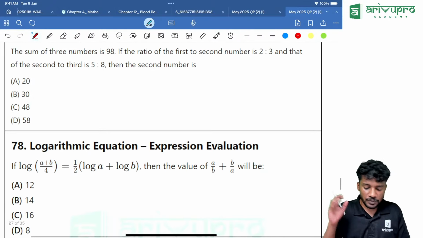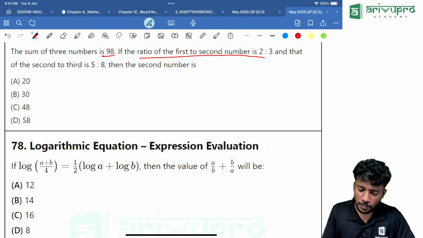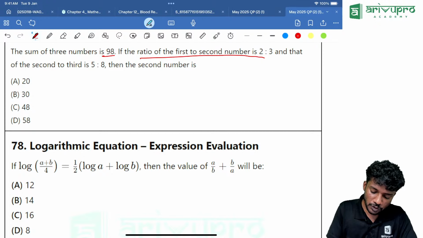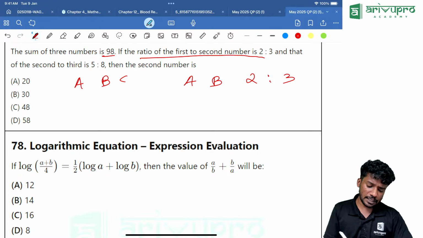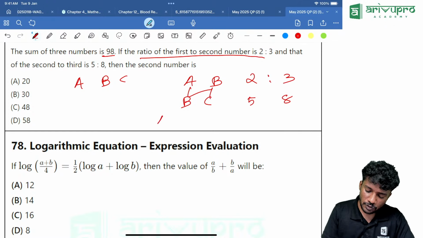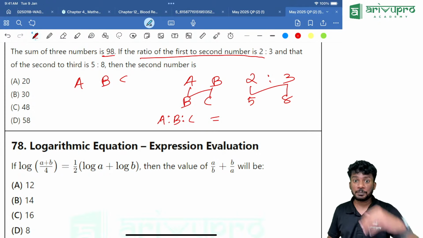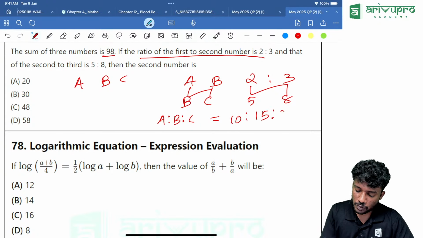Now, next one. The sum of the three numbers is 98. If the ratio of the first and second number is 2:3, that means let the numbers be A, B, C. Now they are telling A is to B is 2:3. Then second and third, B is to C, is 5:8. If you find A is to B is to C, how will you find that? Using our multiplication method. That means 2 into 5 is 10. 10 is to 15 is to 24.